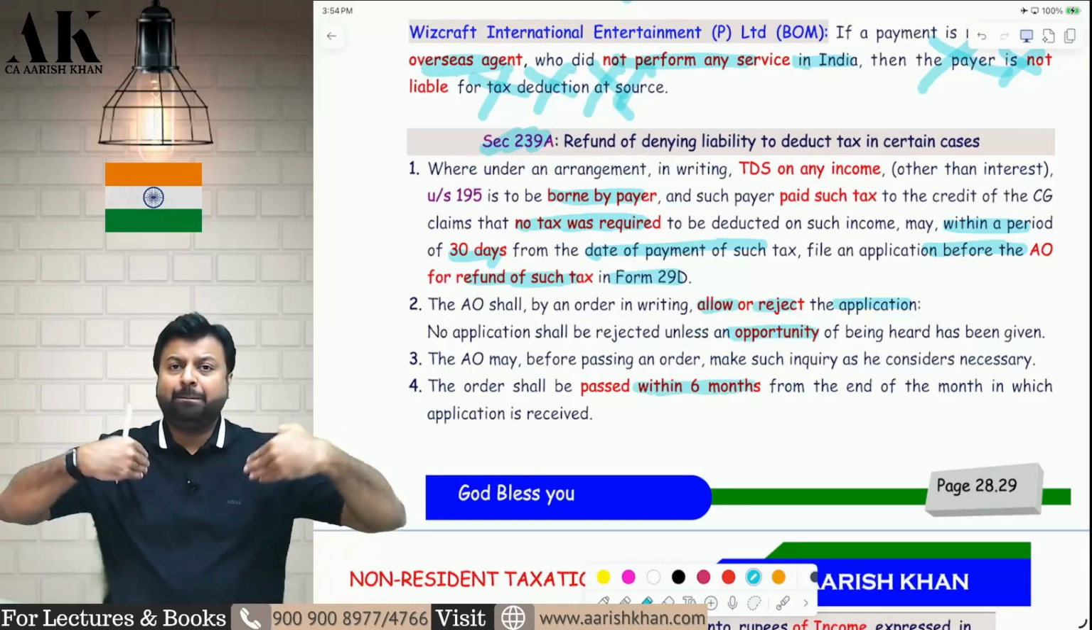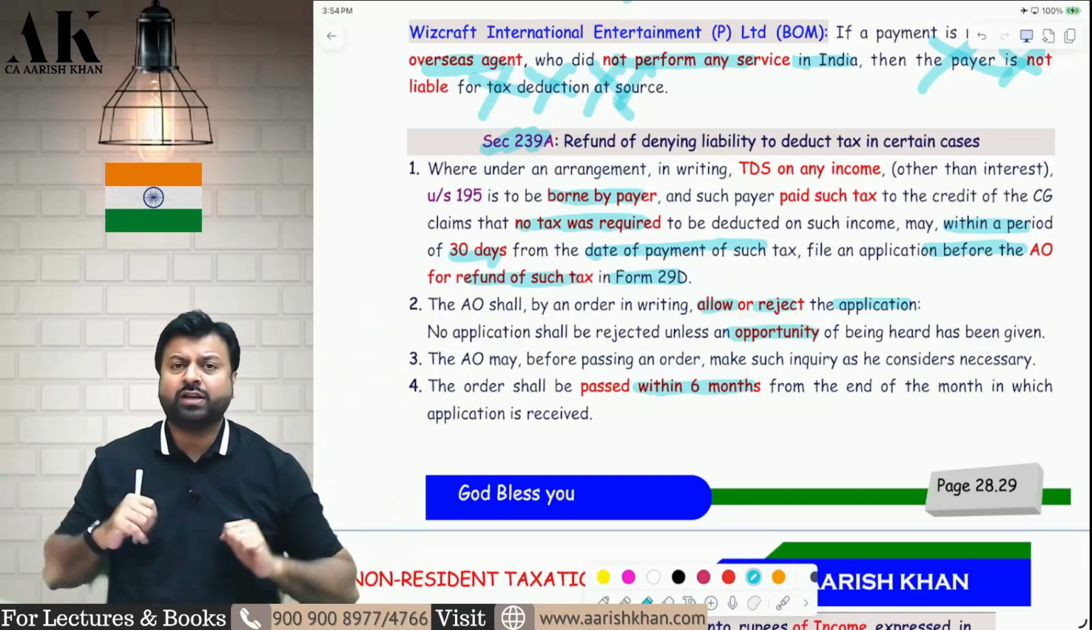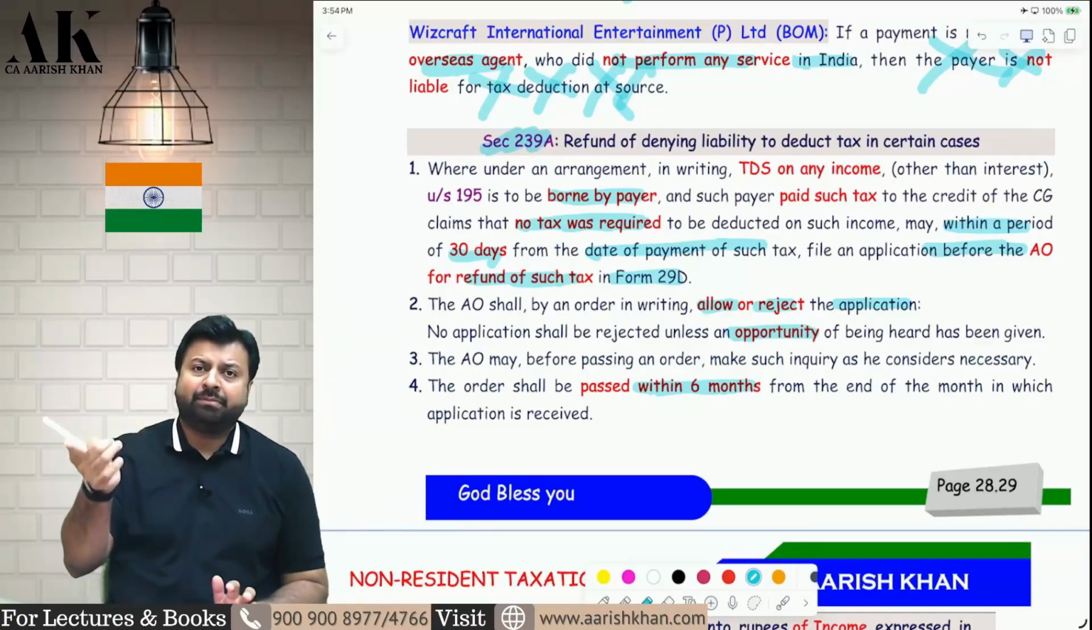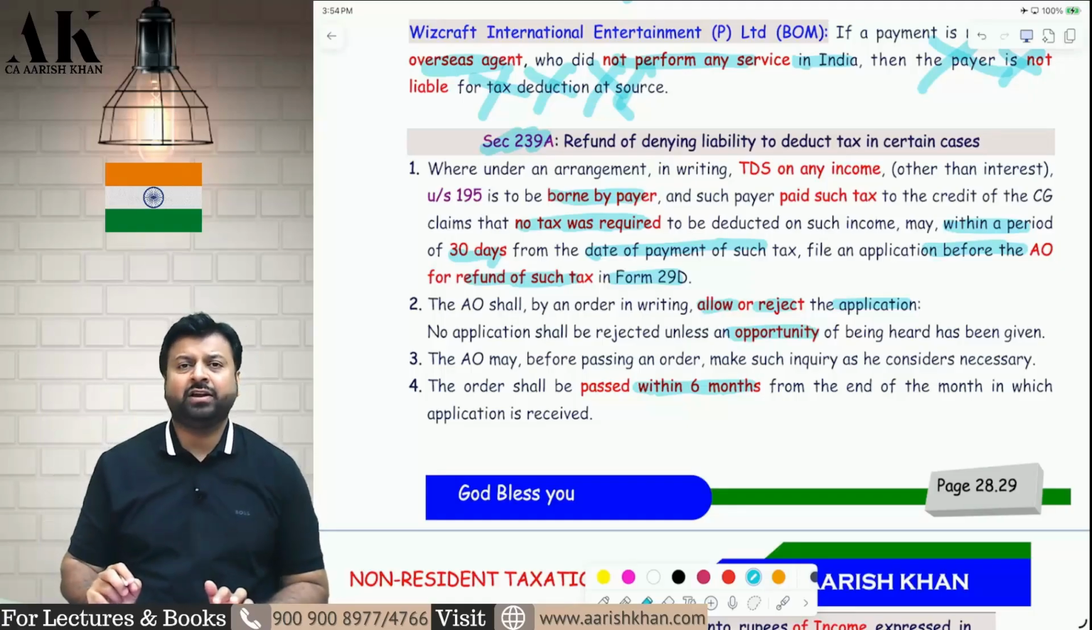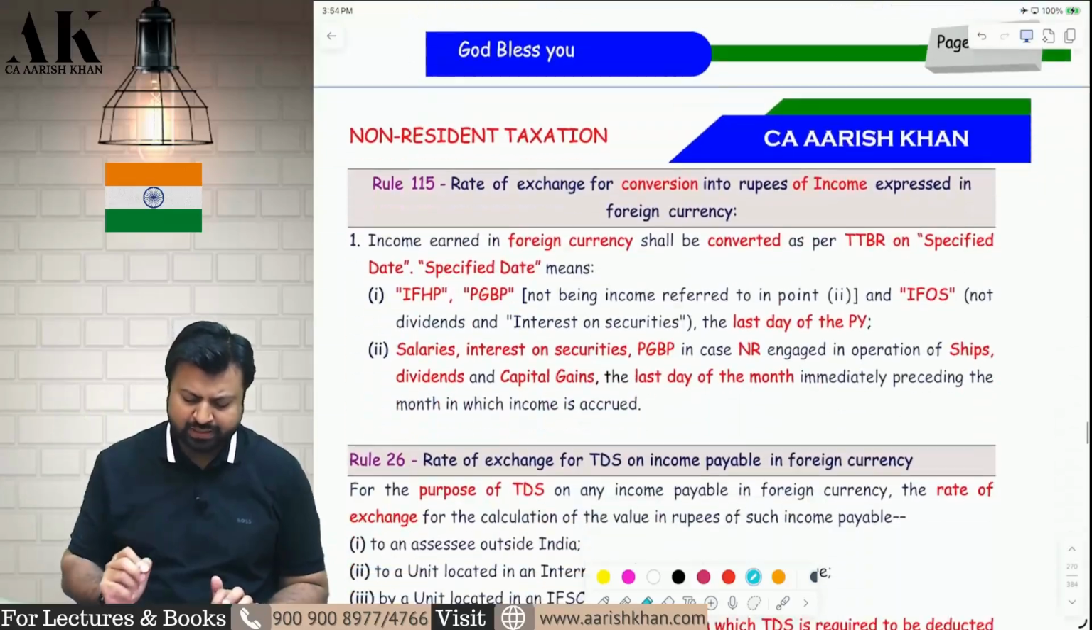So very simple. If the payer has borne the tax and after that he feels that the amount was not subject to tax, the payer has to go to the assessing officer within 30 days from the date of payment of tax, make an application in Form 29D and ask for a refund. And the department may refund you. If they reject your application, they will give you an opportunity of being heard. I hope it is clear to all of you.